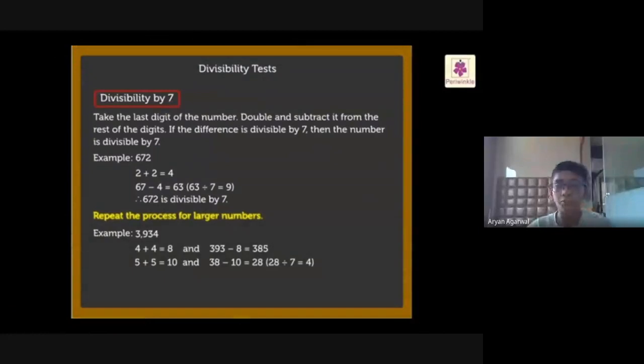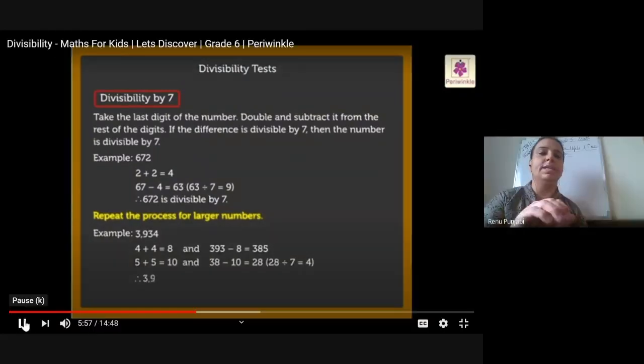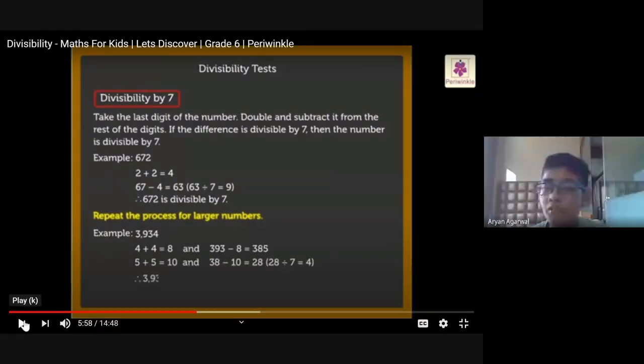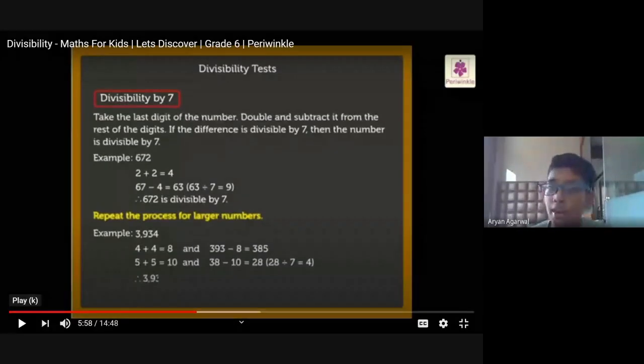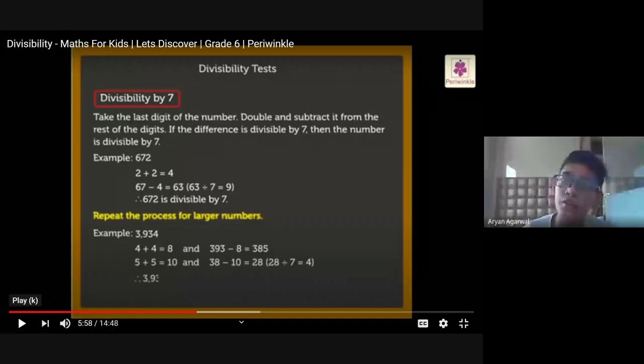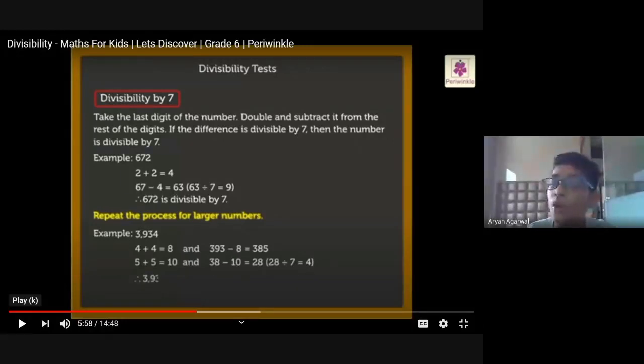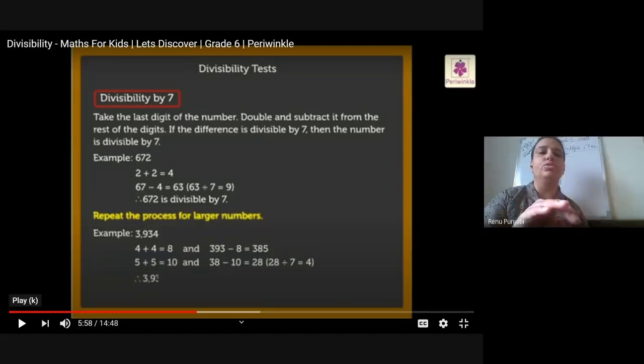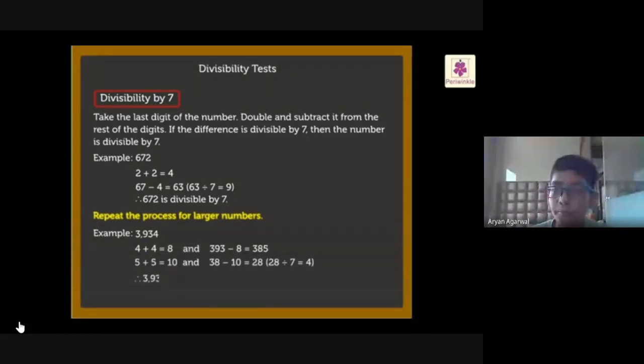Ma'am, if there are two-digit numbers like 63, so we double 3, 3 plus 3 is 6, 6 minus 6 is 0. Of course, it is divisible by 7. So a 2-digit number like 63 is directly divisible, no? Yes, ma'am. 134 is divisible by 7.